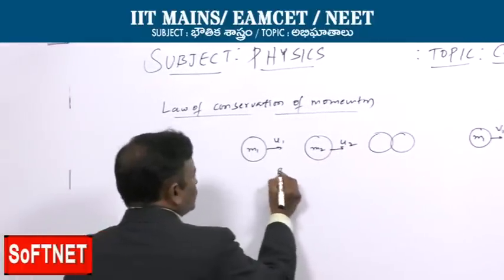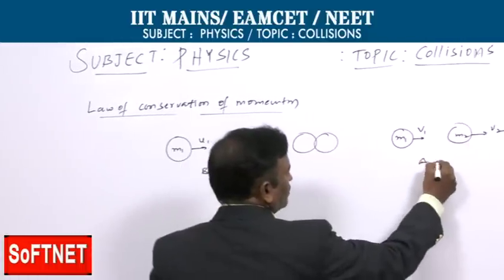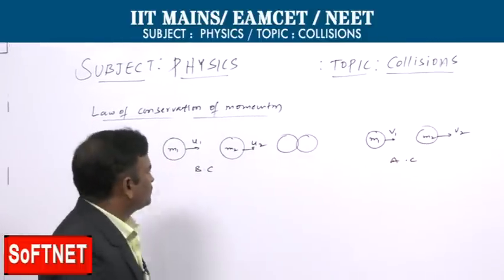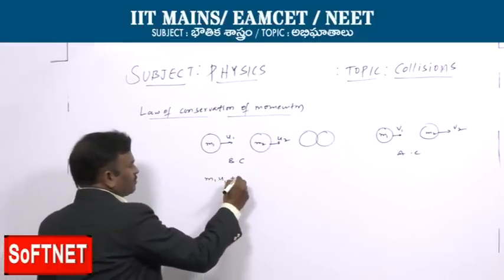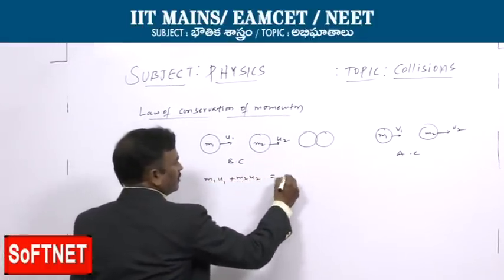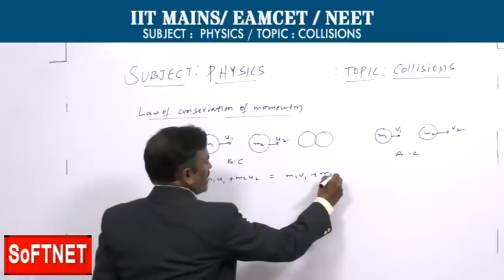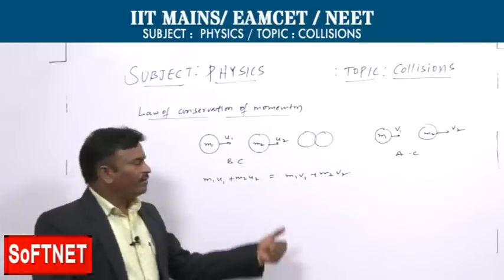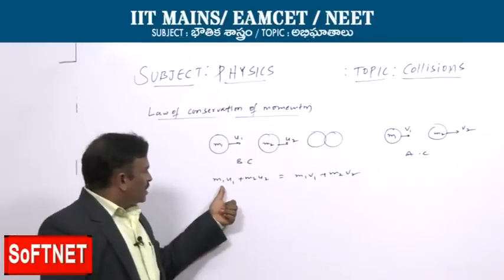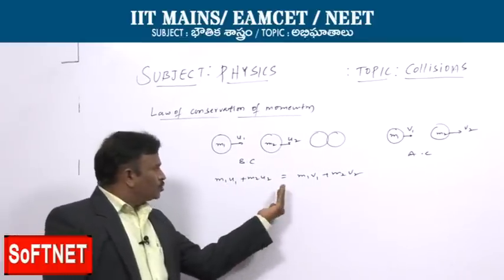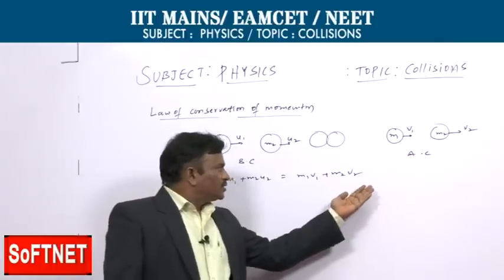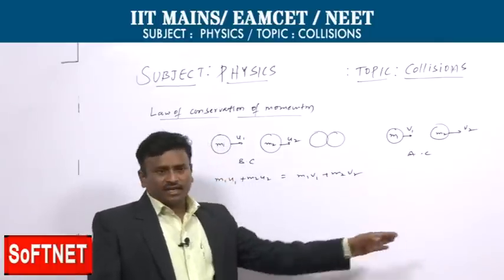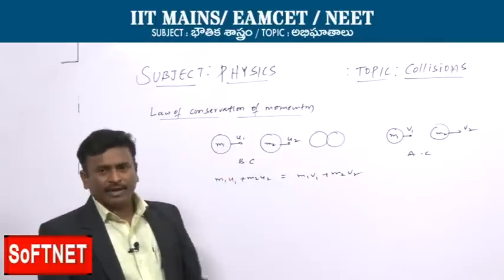Here momentum: m1 u1 plus m2 u2 equals m1 v1 plus m2 v2, where the sum of the momentum of the two bodies before collision is equal to the sum of the momentum of the two bodies after the collision. It is the law of conservation of momentum.